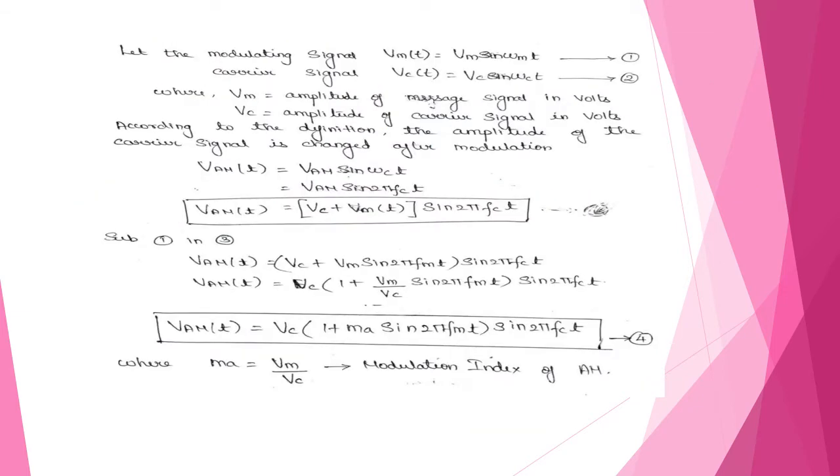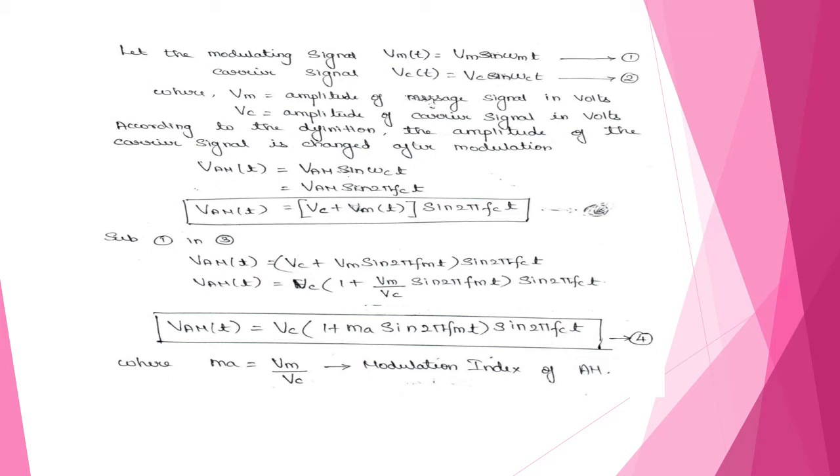So first, one equation is the modulating signal. The modulating signal equation will be denoted as Vm(t) = Vm sin ωmt. Next, the carrier signal equation will be denoted as Vc(t) = Vc sin ωct, where Vm is the amplitude of the message signal and Vc is the amplitude of the carrier signal.